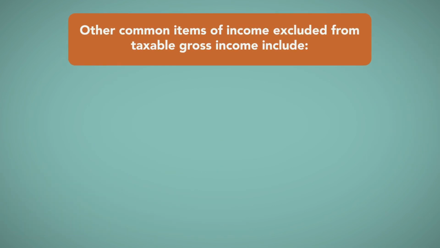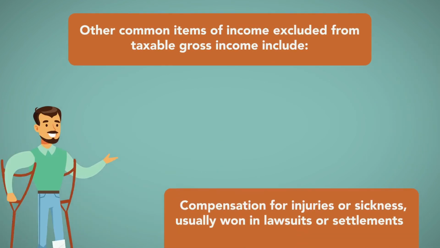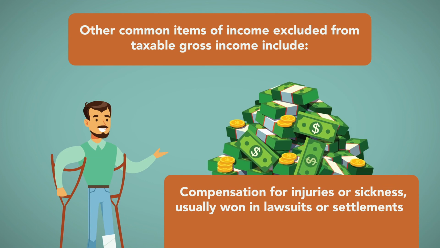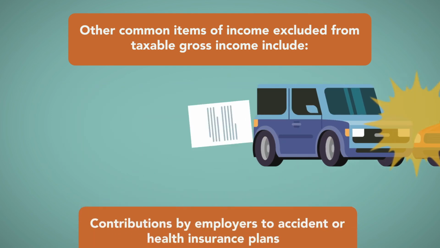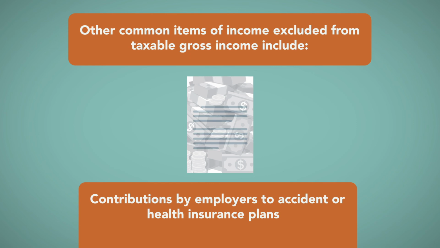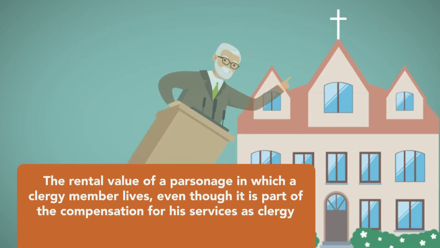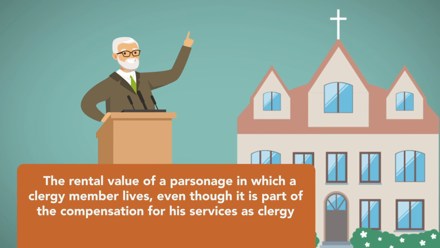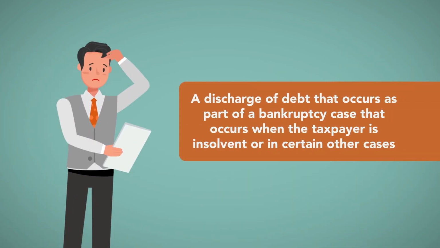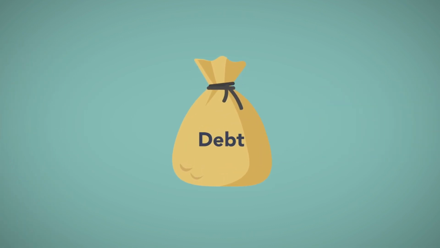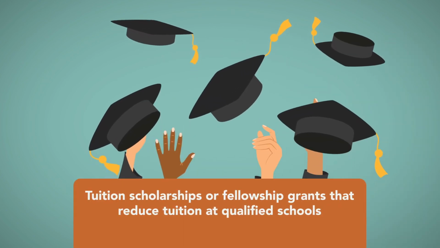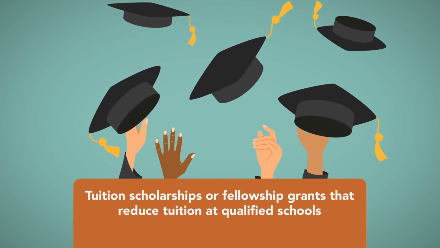Other common items of income excluded from taxable gross income include compensation for injuries or sickness, usually won in lawsuits or settlements, payments received under accident or health insurance plans, contributions by employers to accident or health insurance plans, the rental value of a parsonage in which a clergy member lives, even though it's part of the compensation for services as clergy, a discharge in debt that occurs as part of a bankruptcy case that occurs when a taxpayer is insolvent or in certain other cases. This constitutes an exception to the general rule we discussed earlier that debt discharge is generally considered taxable income. And finally, tuition scholarships or fellowship grants that reduce tuition at qualified schools.